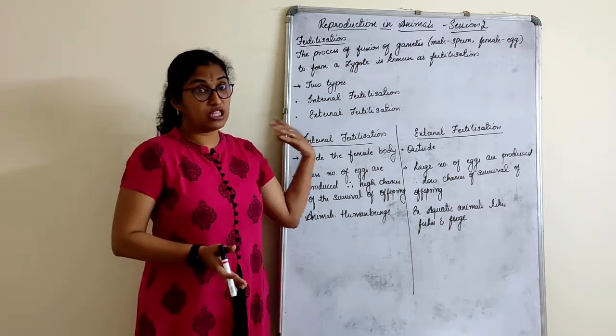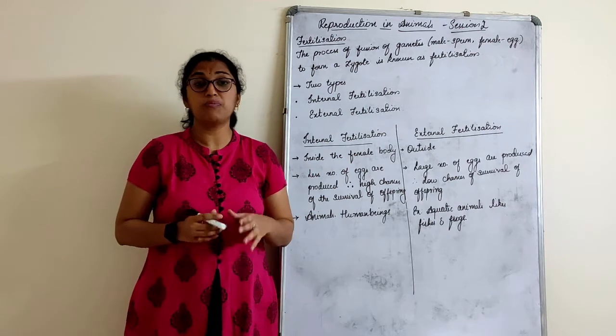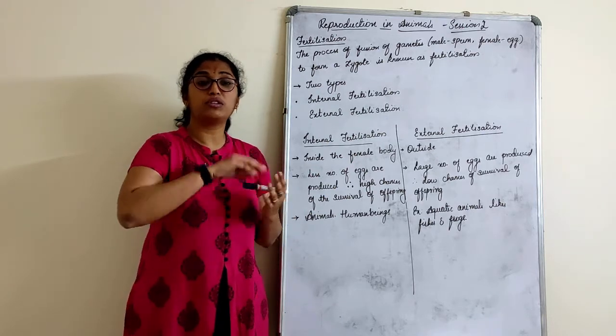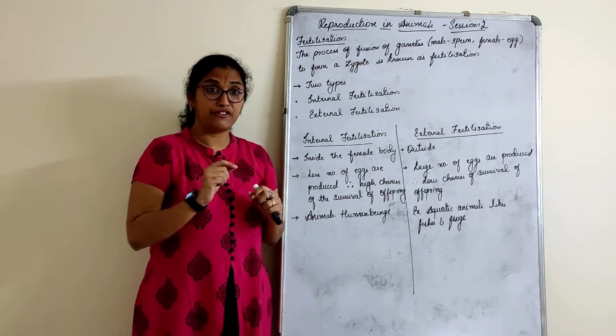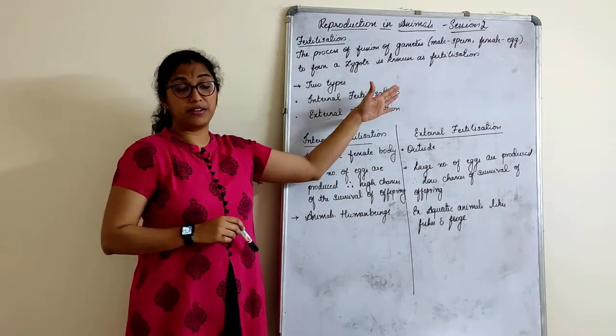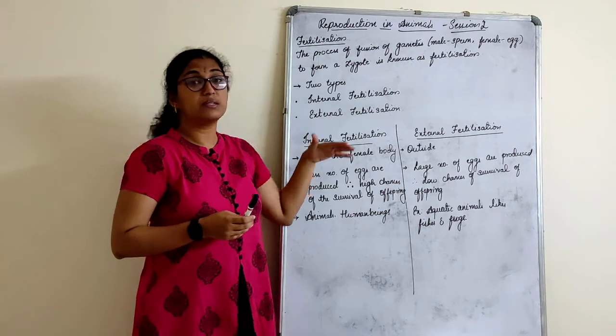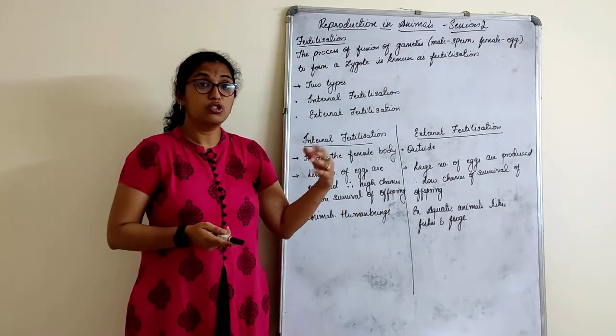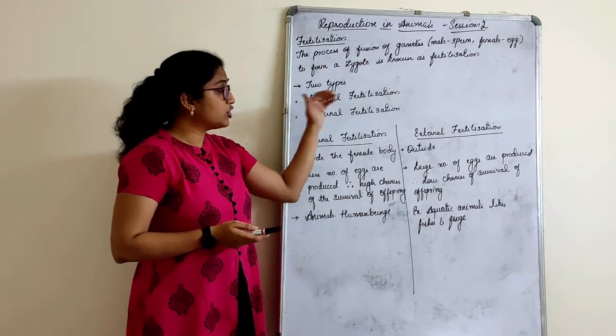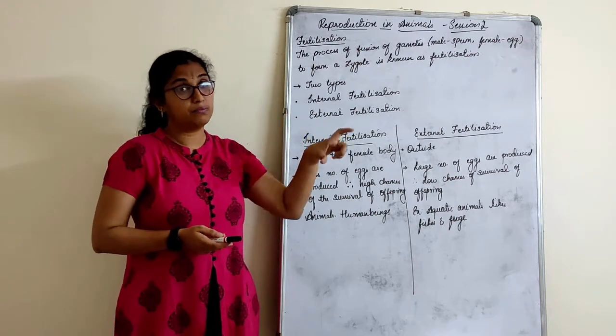Basically, children, in this chapter, reproduction in animals, we are going to touch each topic briefly. You have the same chapter repeated in your 10th standard where we understand each of these processes in detail. So here we are going to just touch upon every part in brief.